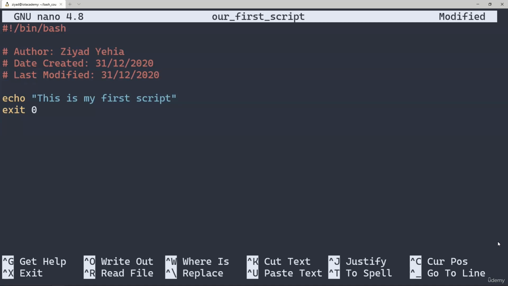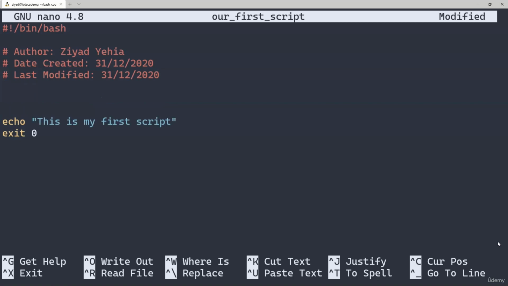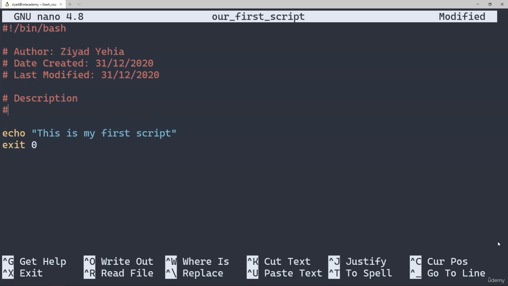Fourthly, you can put in a description of what the script does. This is really useful for jogging your memory or for easily getting someone up to speed on what the script does without forcing them to read the whole code first, which is really helpful. In our case, our script is just printing some text to the screen, so we can just type hash description, and then on a new line type prints "this is my first script" to the terminal. Because it can get quite long, it's usually a good idea to leave a blank line above and below the description section for readability purposes.